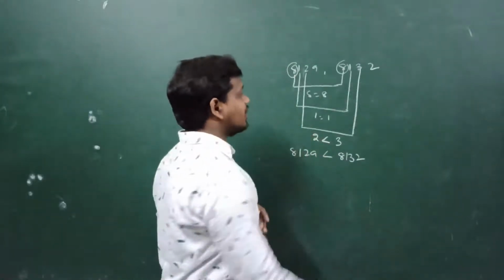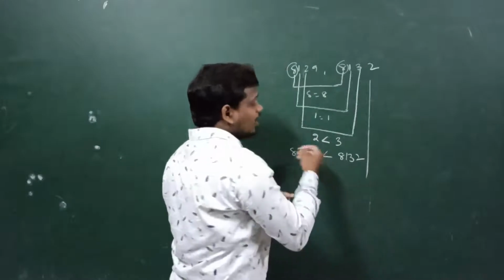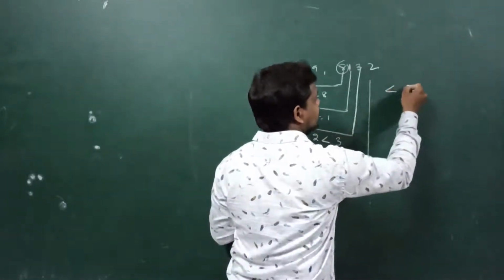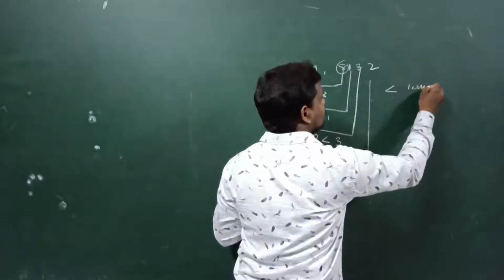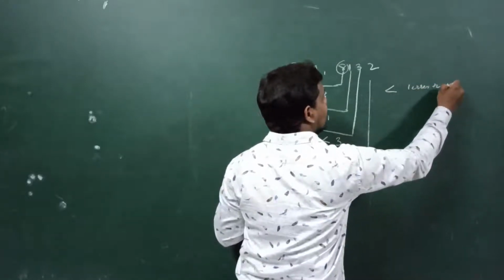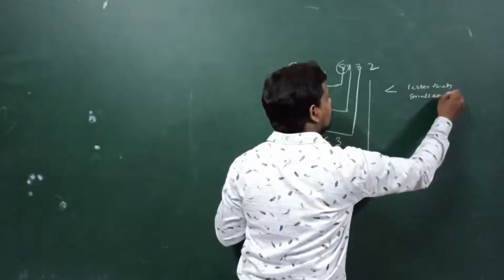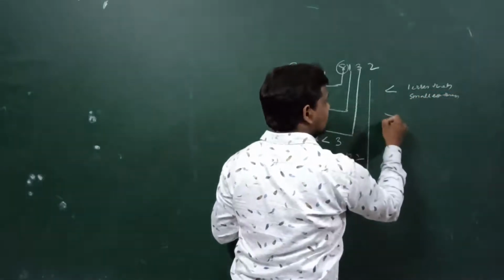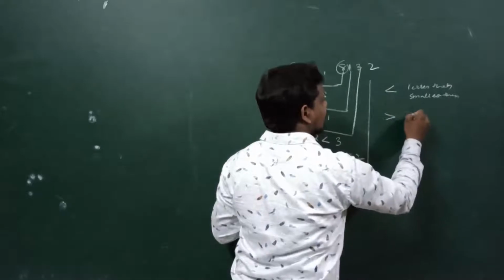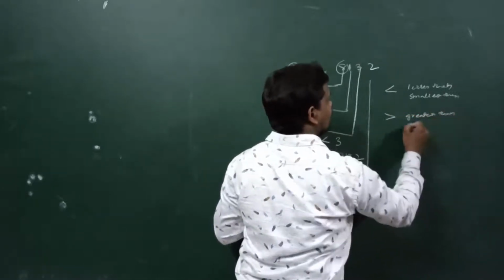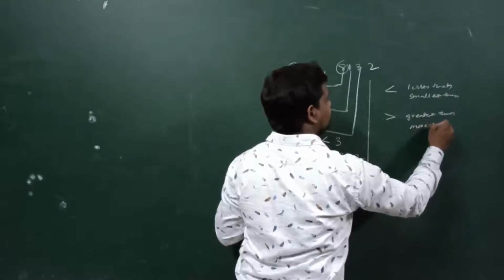And one more thing: for comparison we can use symbols. This is lesser than, or smaller than, and this symbol we use to represent greater than, or more than.